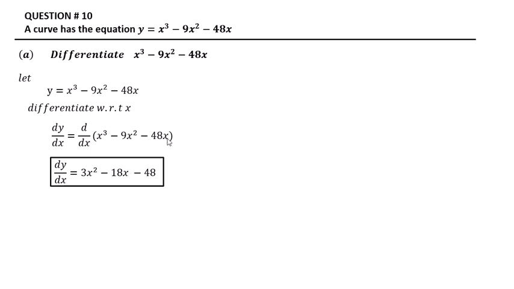The derivative of x with respect to x is 1, multiplied by 48, that is 48. So the final answer is dy/dx = 3x² − 18x − 48.